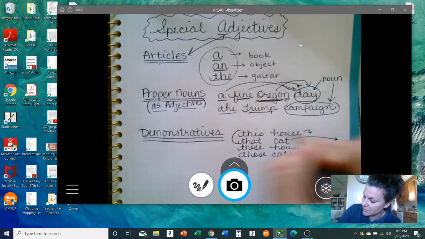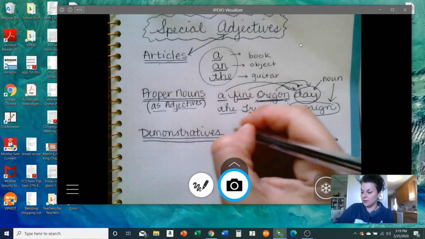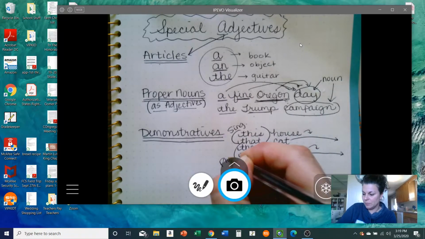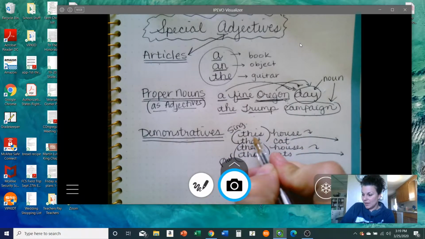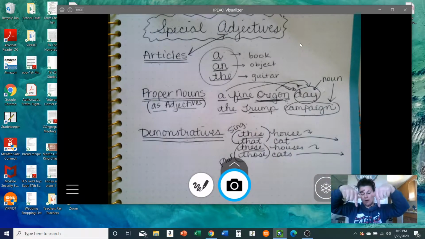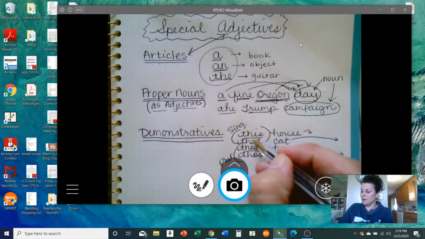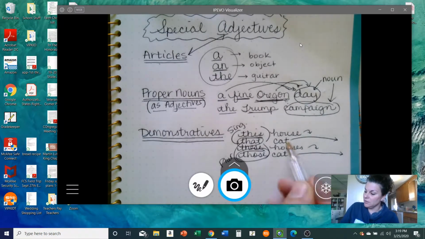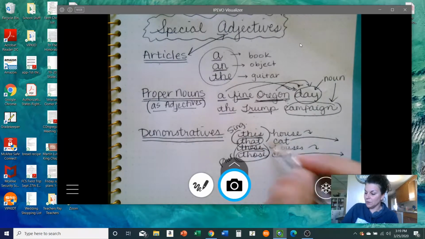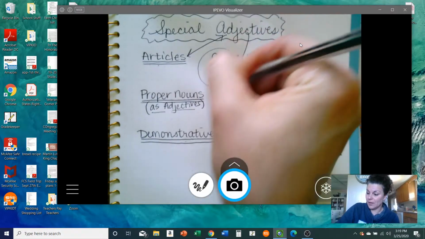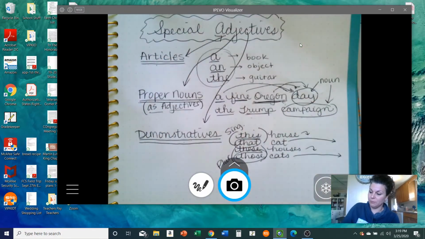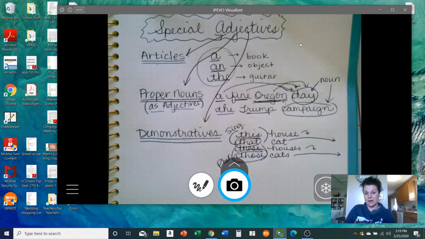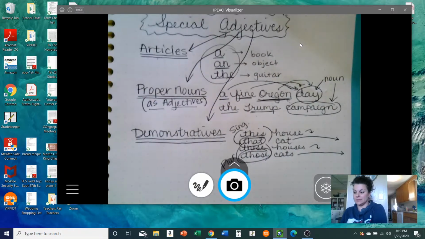So this and that are singular. And these and those are plural. And this and these are about right here. And that and those are about far off. So those are all adjectives. Okay? So we have proper nouns, demonstratives, articles. All of these are adjectives in a sentence.